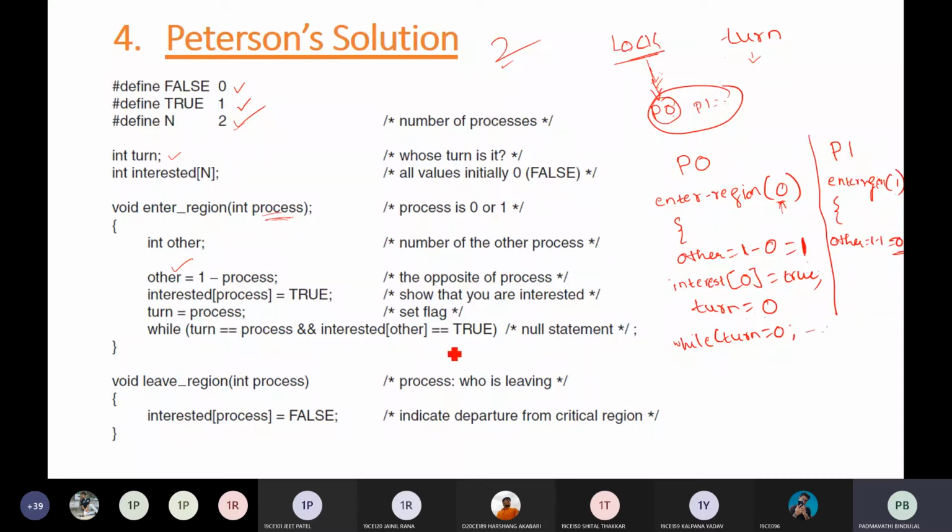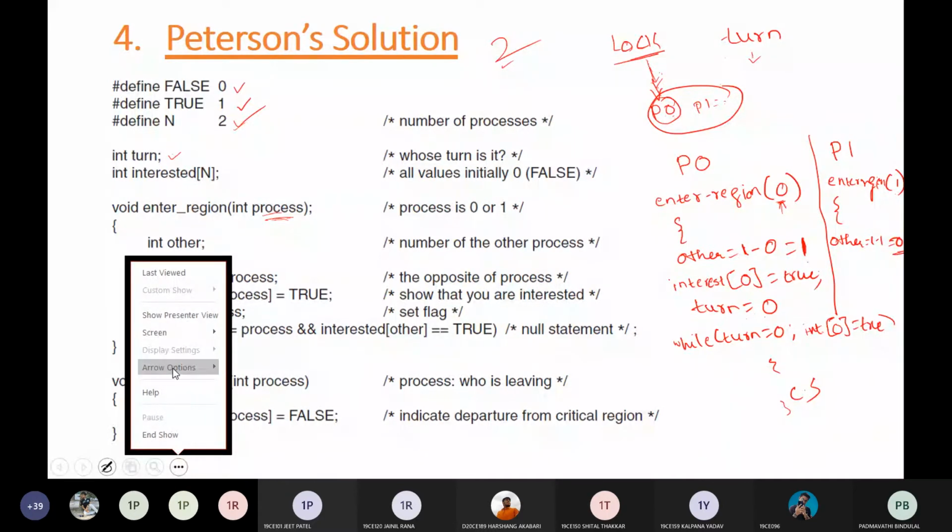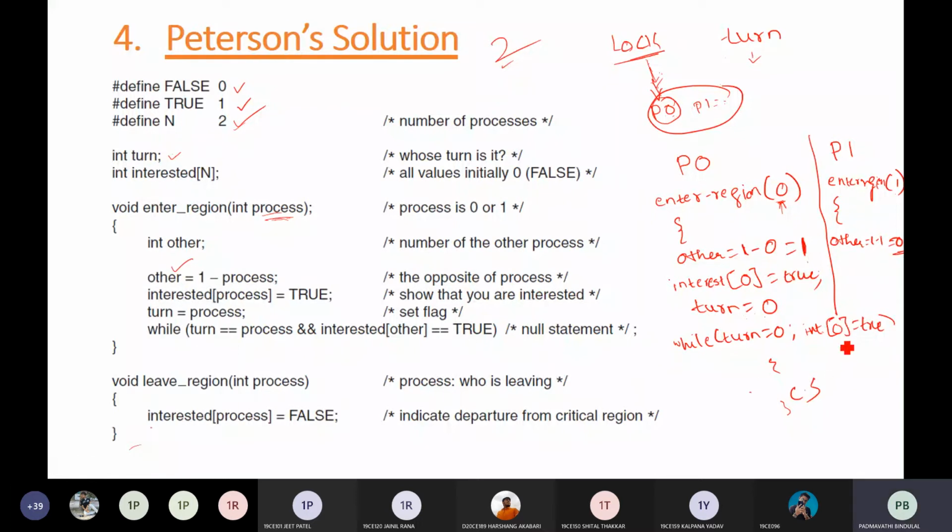Now here the code is twisted a little bit. If you want to write it like this, interest of 0 is true, then you can enter the critical section. But instead of writing interest of 0 is equal to true, here you are writing, if interest of other process is true, so other here is, in our example, 1.